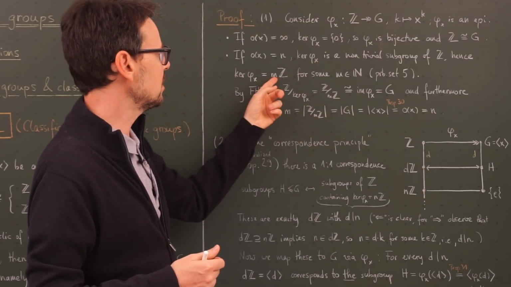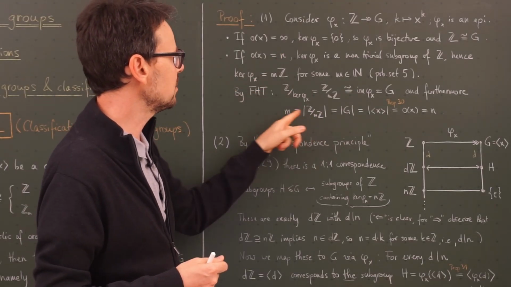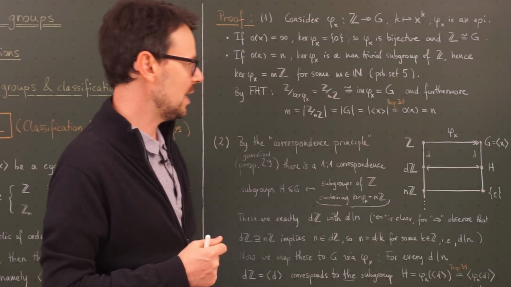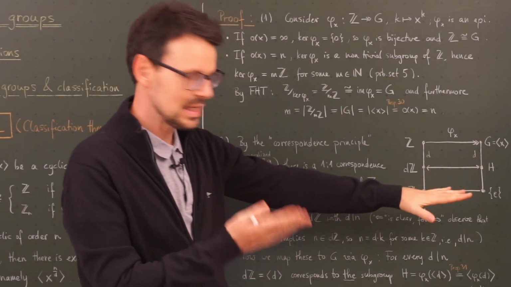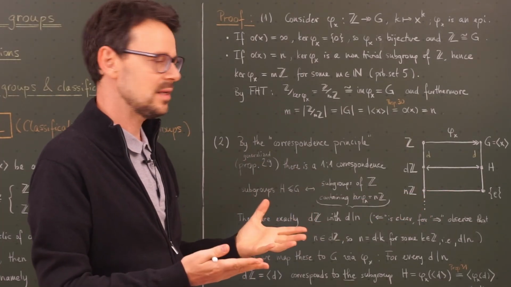And we just convinced ourselves that in the case of finite order, the kernel of this homomorphism is Z mod n, because here we proved that M is n. So this is exactly the situation of the correspondence principle, but in a generalized form.